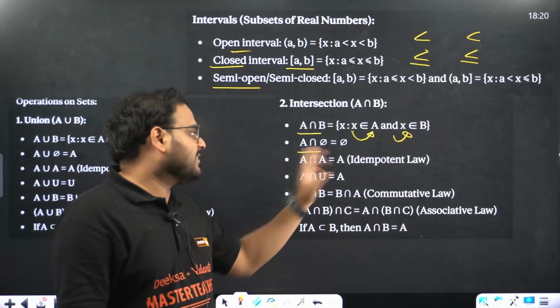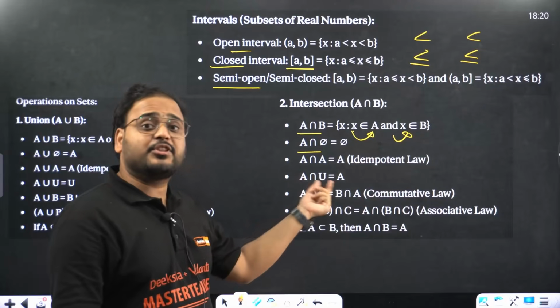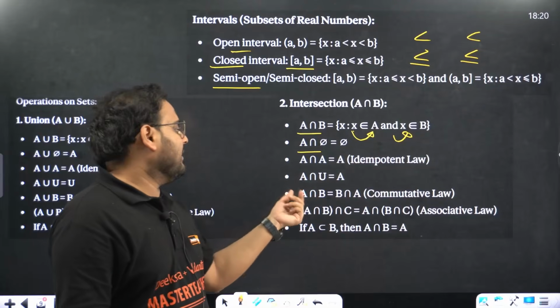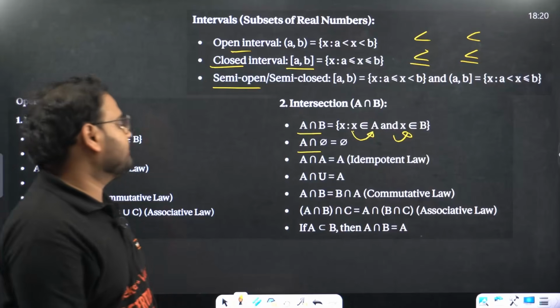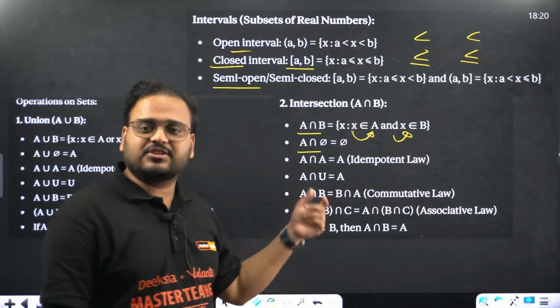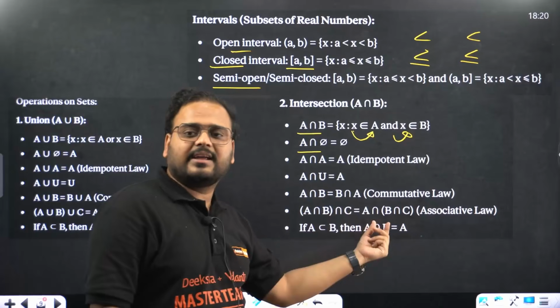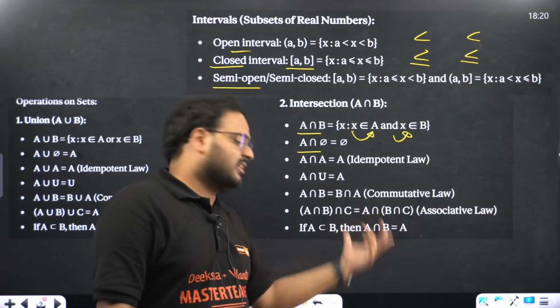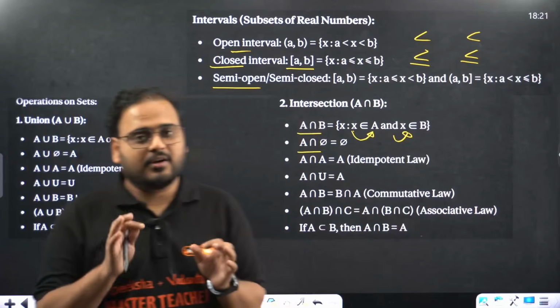A intersection A is A. This is called the idempotent law. A intersection with the universe is A, and A intersection B is the same as B intersection A. Commutative law. A intersection B intersection C is the same as, you can write this any way. Either take AB first and then take C, or take BC first and then take A. Same thing. This is the associative law.